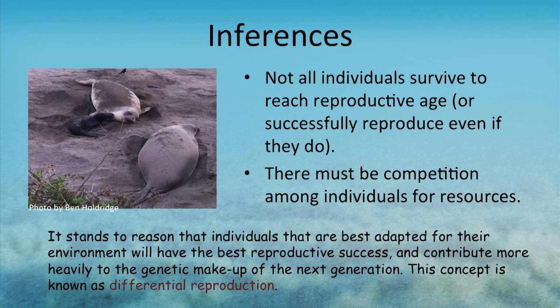So from this, he made this leap. He said, I think that there is competition among individuals for resources. When we say resources, we could think access to food, access to habitat or space, or even being selected as a good mate. So there's competition for resources, and because there are differences in a population, probably not everybody has the same competitive advantage or competitive edge.